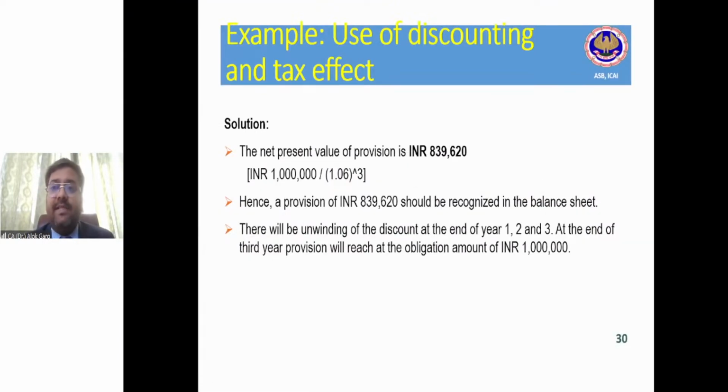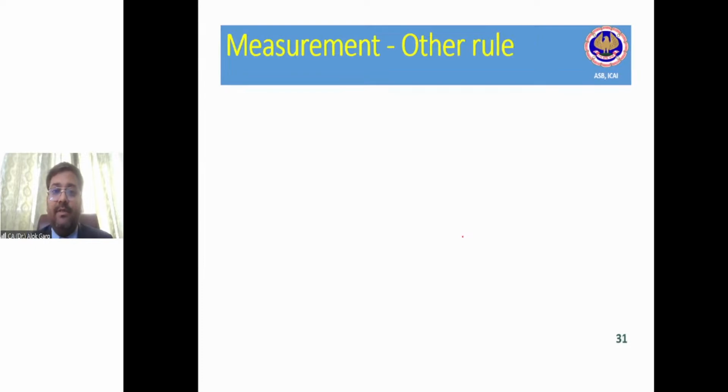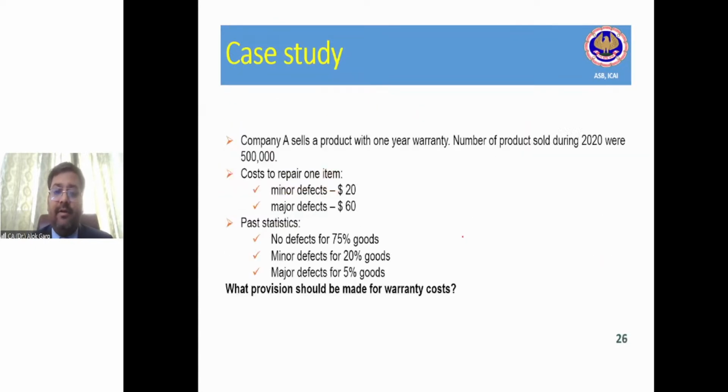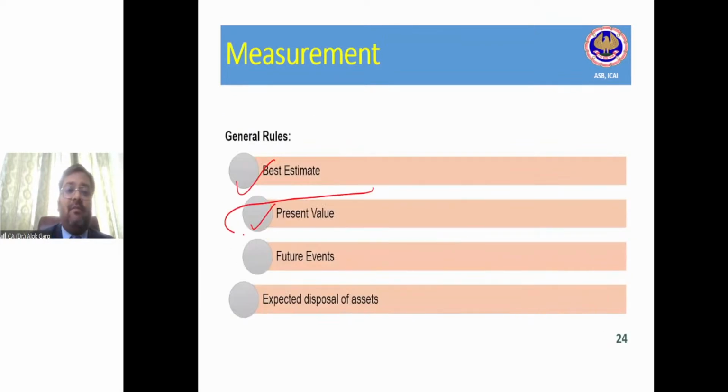So this present value part, time value of money part, we have already discussed. So the net present value is 839620. The provision of this should be recognized in the balance sheet, and there will be unwinding of the discount at the end of year 1, 2, 3. At the end of third year, provision will reach the obligation amount of INR 10 lakh rupees. We have covered this part of present value.